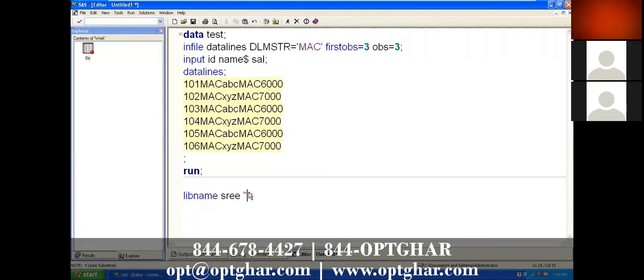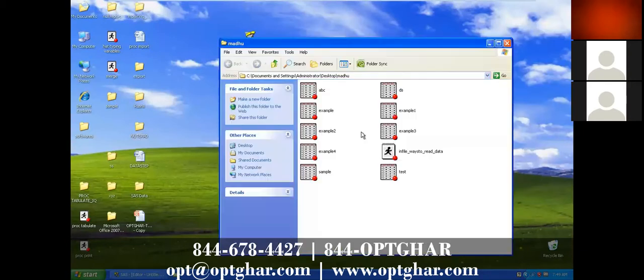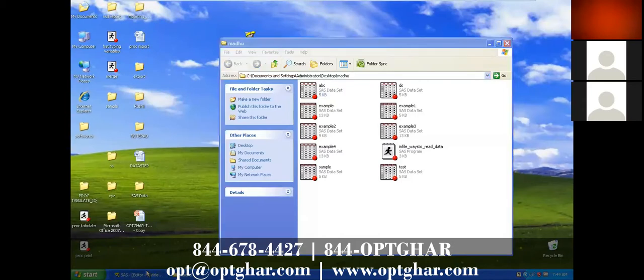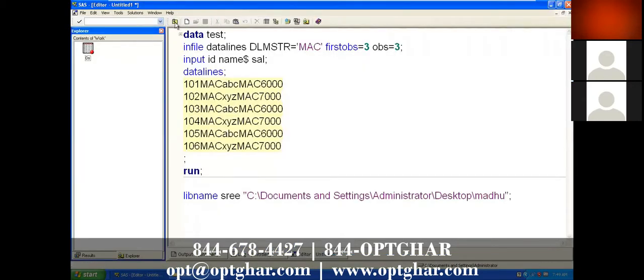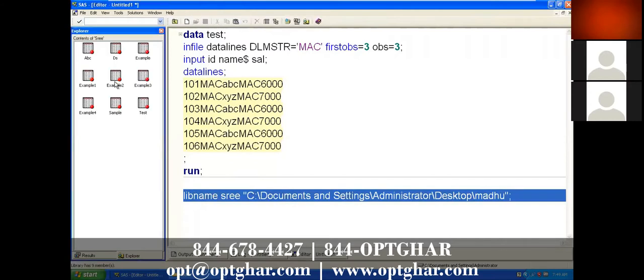Suppose here I have one folder called Madhu. Just copy this location and paste here. We have one library called Sri, or we don't have the library yet. Now if you execute this program, you can create one library called Sri, and there you will get all the data sets from the given location.